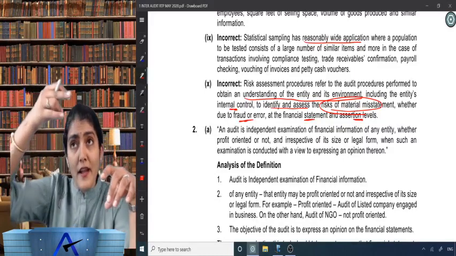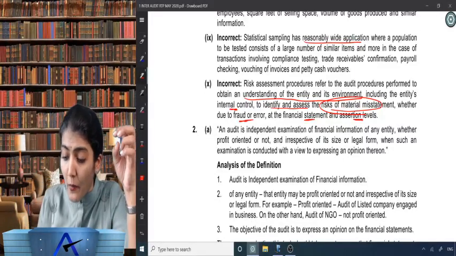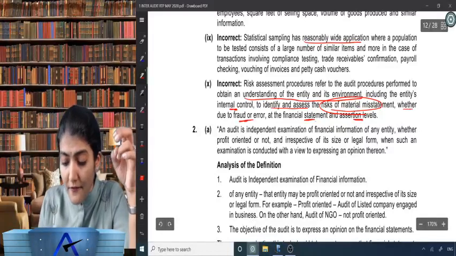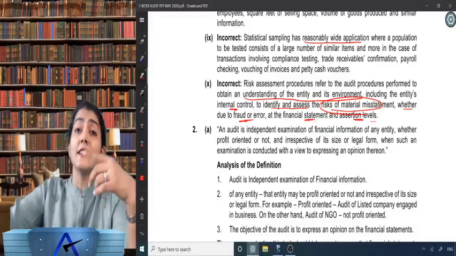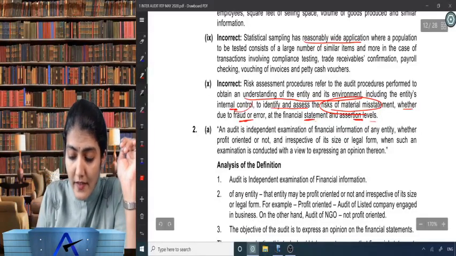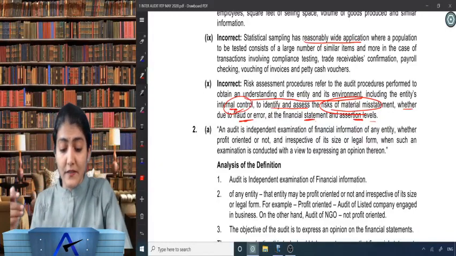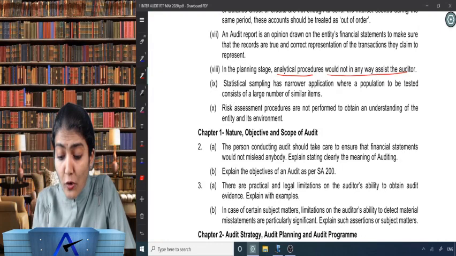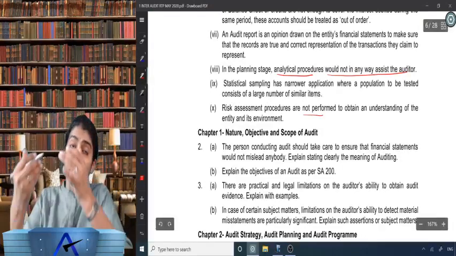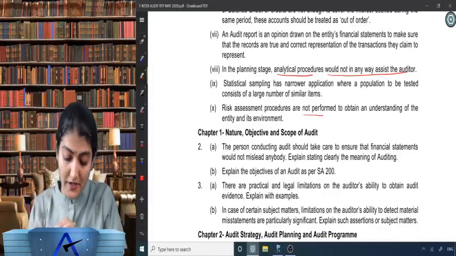So: identifying and assessing the risks of material misstatement, whether due to fraud or error and at the financial statement level and assertion level, through understanding the entity and its environment, including the entity's internal control. So what did the question say? Risk assessment procedures are not performed to obtain an understanding. We say no, they are performed to obtain an understanding of the entity and its environment.